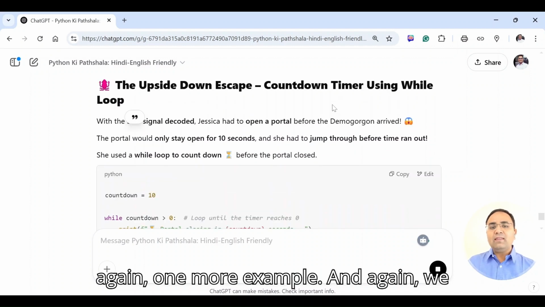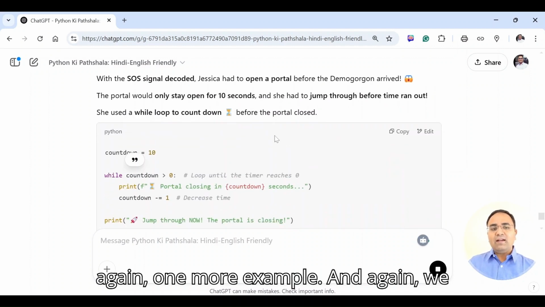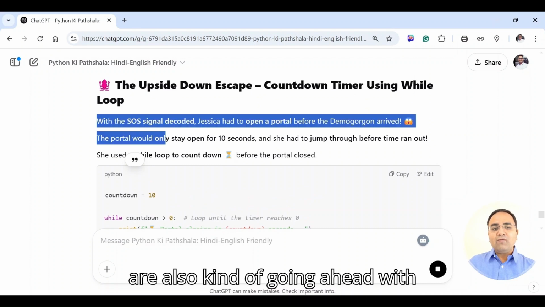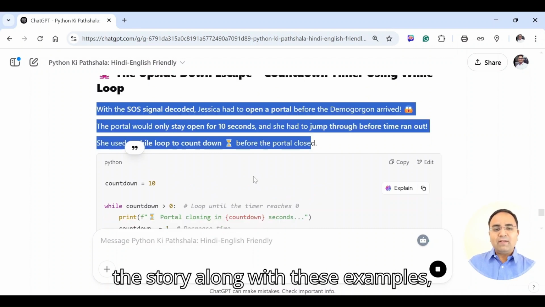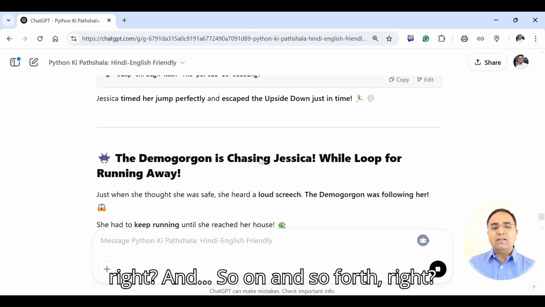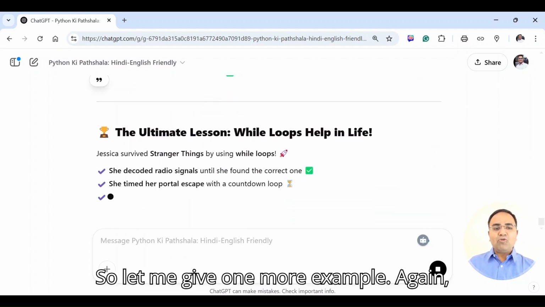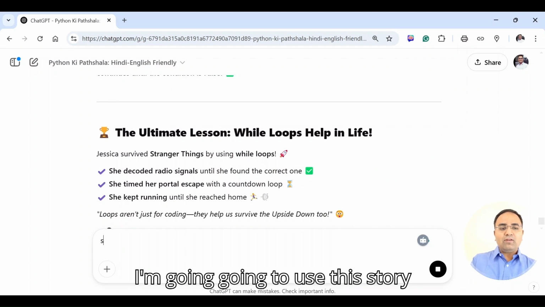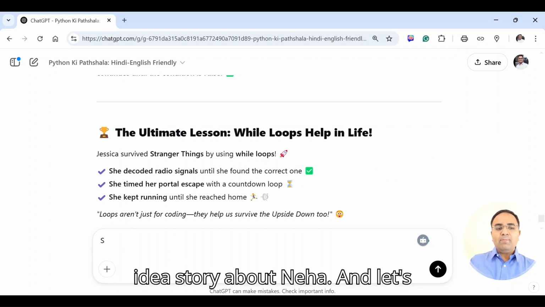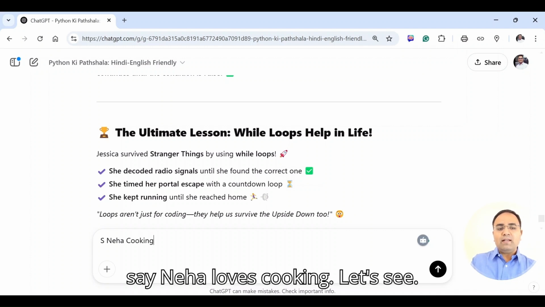And then again one more example, and again we are going ahead with the story along with these examples, right? And so on and so forth. So let me give one more example. Again I'm going to use the story idea. It's a story about Neha, and let's say Neha loves cooking. Let's see.